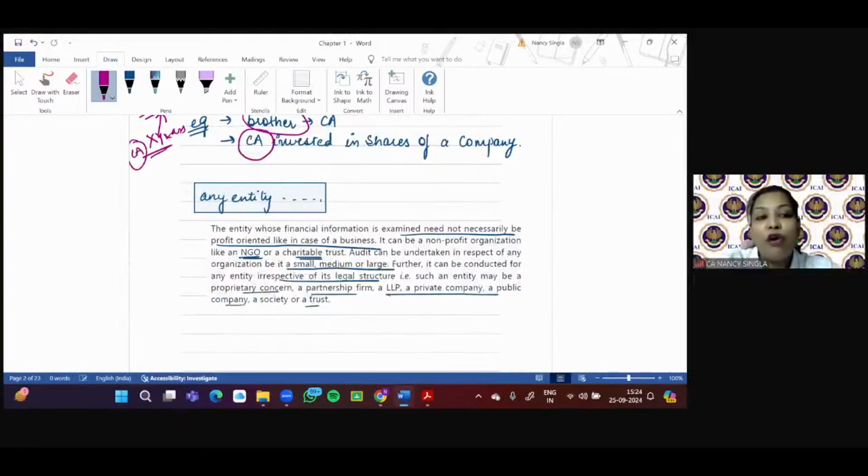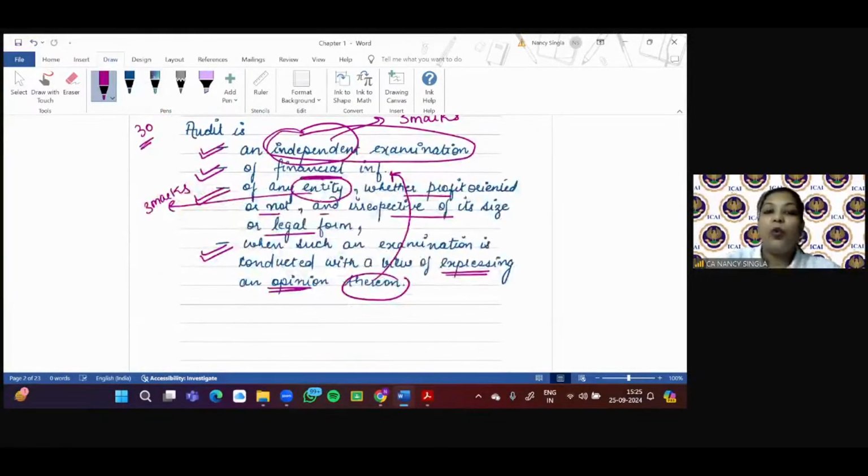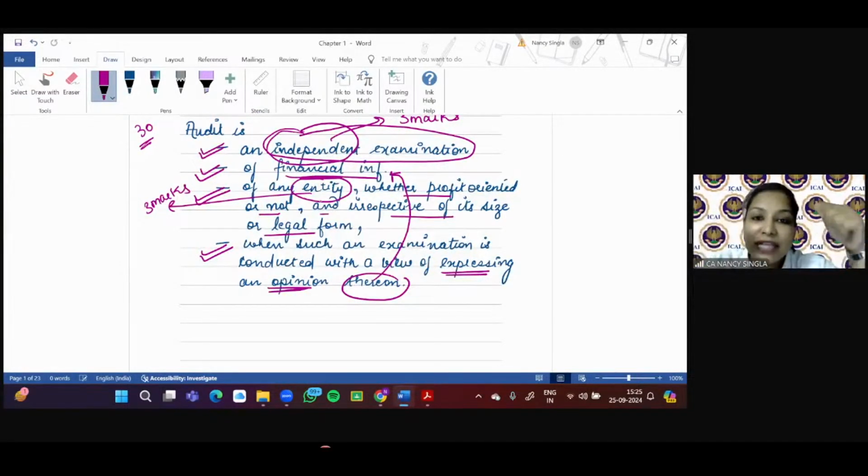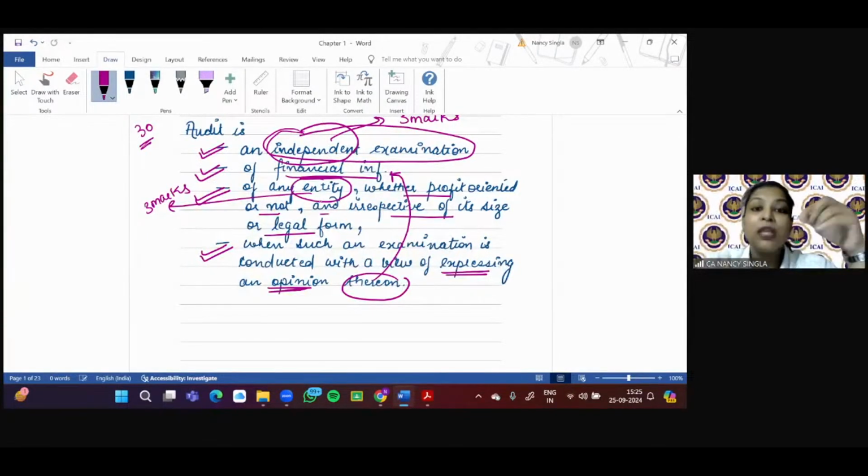Then, of financial information. So what is meant by financial information? See, whatever information is there in the financial statements of the company, your balance sheet, your P&L, the notes to accounts of the company, the statement of changes in equity, cash flow. What is all that? These are financial statements. The information that makes that financial statement is what? Financial information, right? So the auditor is going to conduct an independent examination of what? Financial information. I hope it is clear.